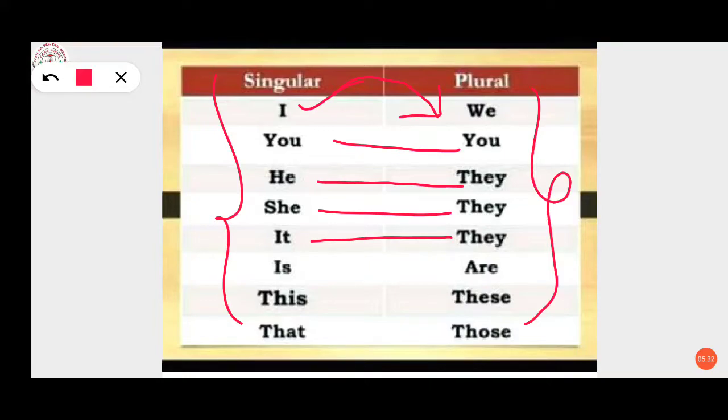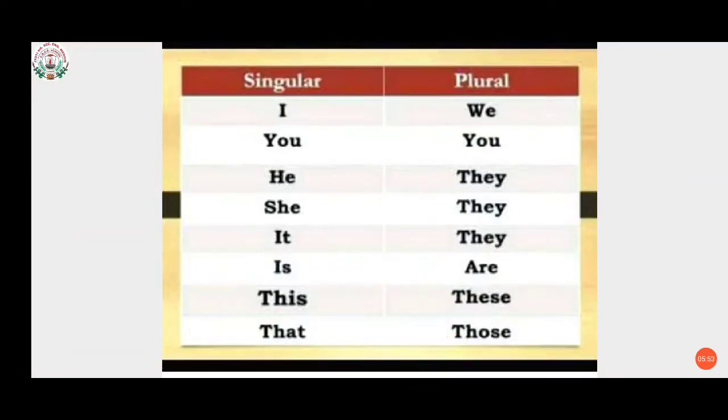And for is, singular, is singular and we have to change this into plural. So is will change to are. Now this will change to these, these, these. That will change to those. So we have to remember all this, okay?